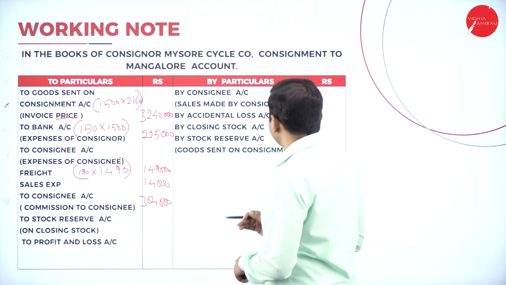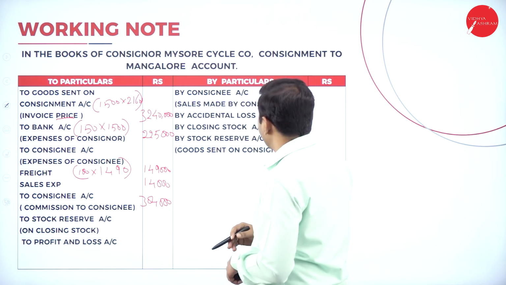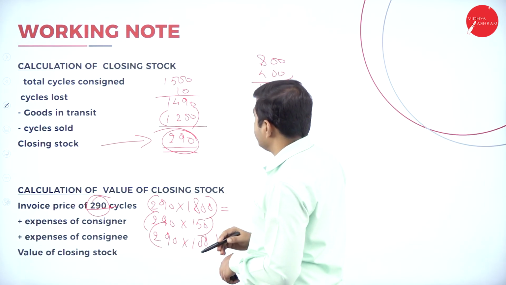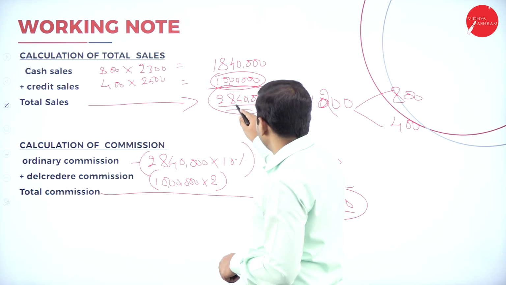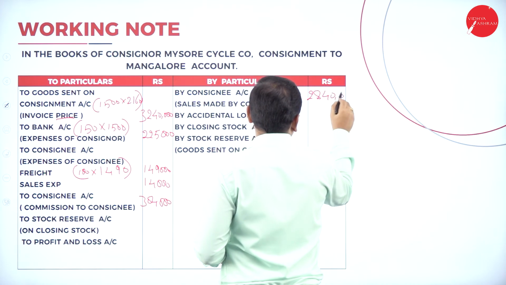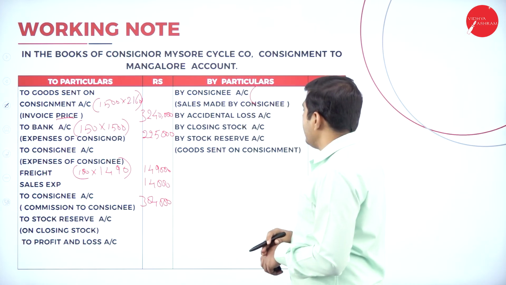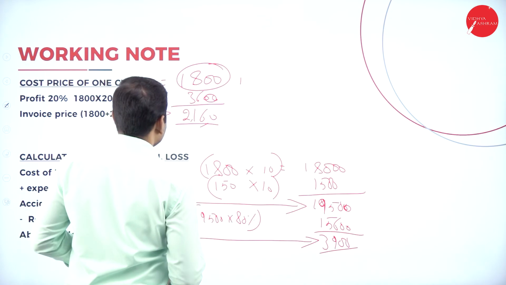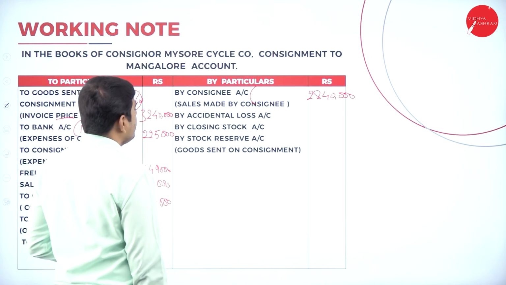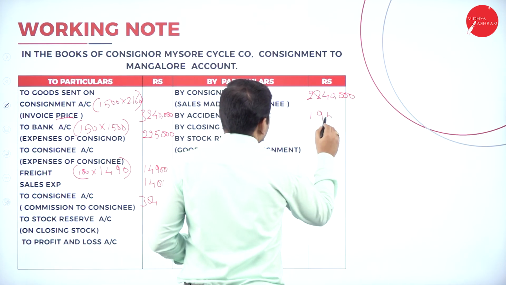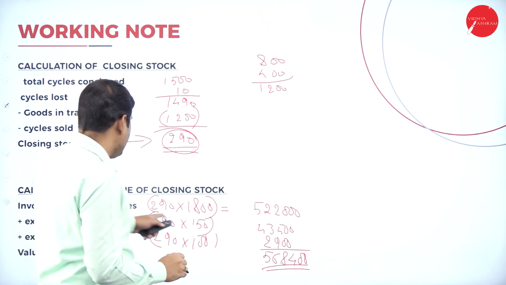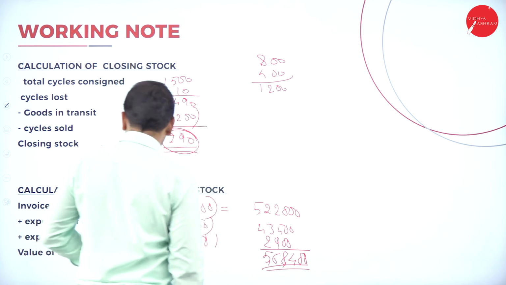So now first come here to consignee account, sales made by consignee. What is the total sales? We have calculated total sales here. 28,40,000 is our total sales. Next one, accidental loss. Our accidental loss is 19,500. So what is our closing stock? The value of closing stock we have calculated here, 5,68,400.